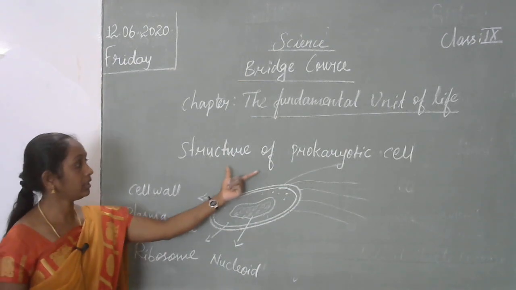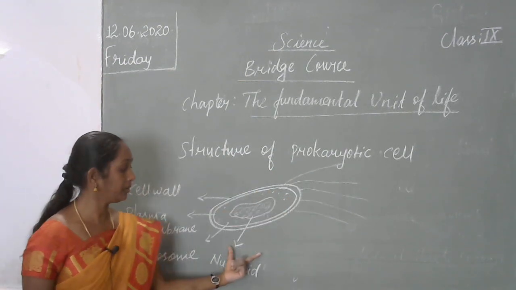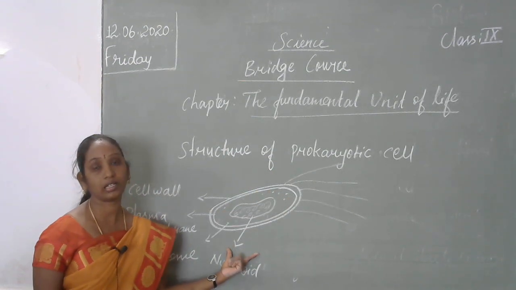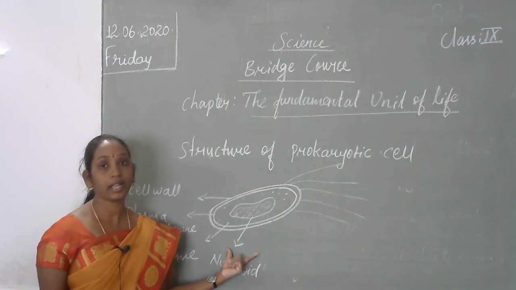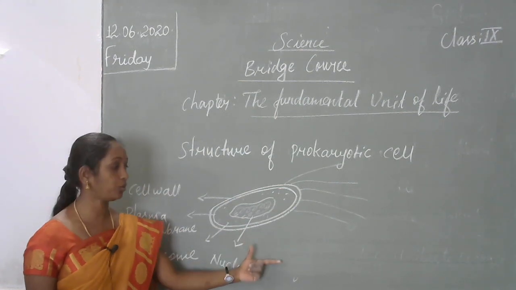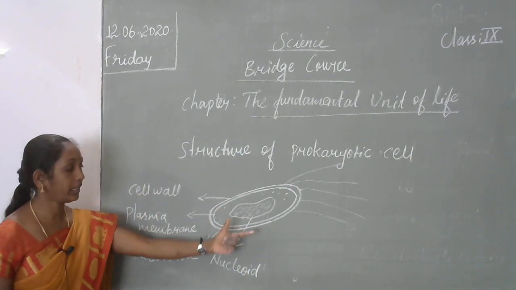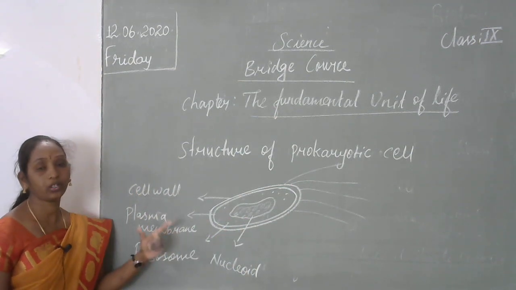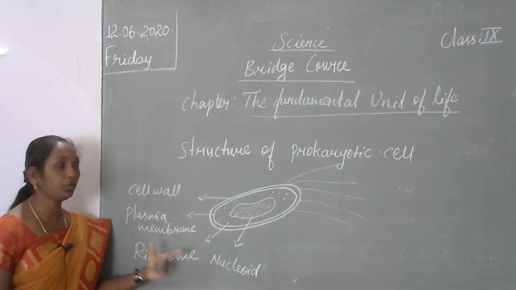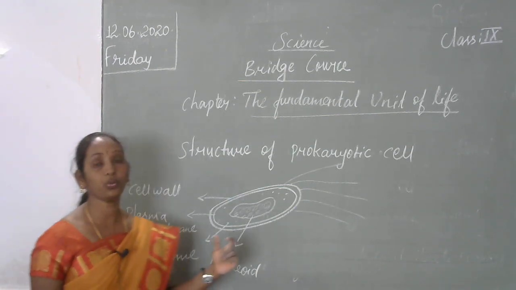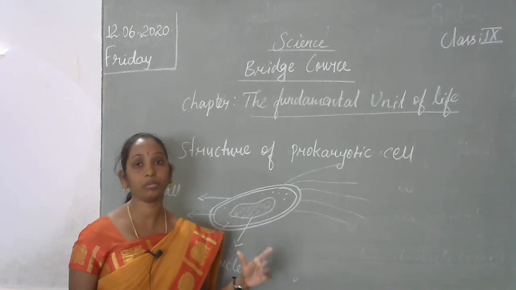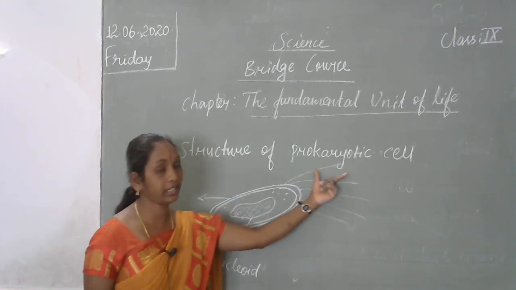Now we are going to see the structure of the prokaryotic cell. This is the microscopic structure. We cannot see the organisms with our naked eye. Only under the microscope, the compound microscope, can we see the cell. This is the prokaryotic cell. Prokaryotic means a premature nucleus. It's an immature nucleus, not a fully developed nucleus. So that is called a prokaryotic cell.